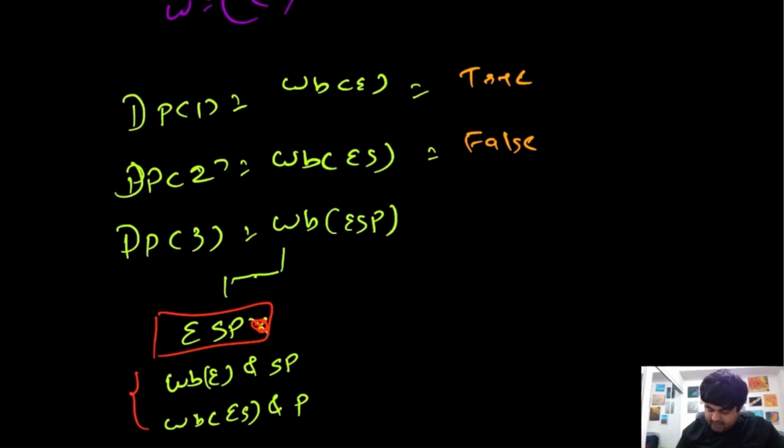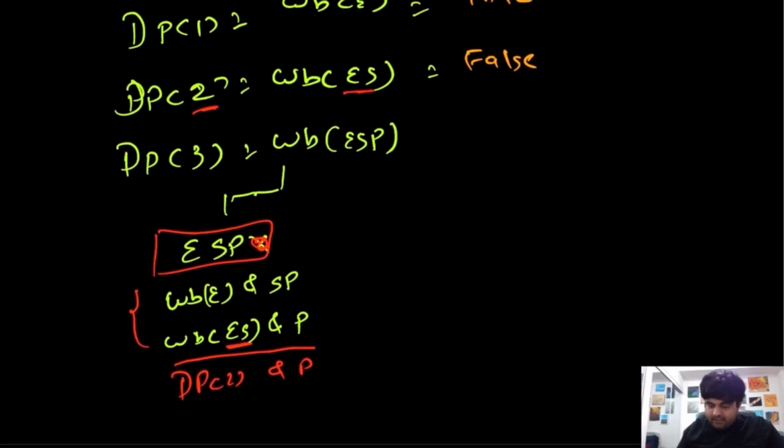Now let's check this bottom condition first. So word break of ES, in the dynamic programming array, it's the second position. So DP of 2 and the value P. Now we know that DP of 2 is already false, which means that this condition will also be false. We don't even need to check for this element P in the word dictionary, because since this DP of 2 is false, we can just ignore this case and focus on this one.